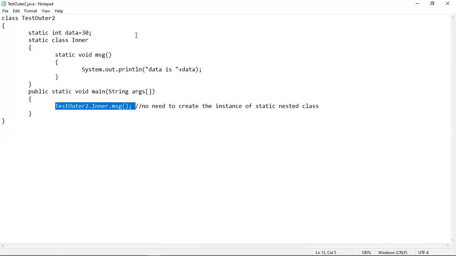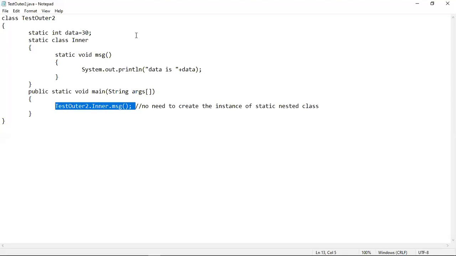Because if you want to access this message method from inside the TestOuter2 class, you will have to use an object of the nested class in order to access the message method, because you know that you can access nested class contents from inside the outer class, but only if you are creating an object of the nested class inside the outer class body. If you are not creating any object, if you want to directly access nested class contents from inside the outer class, that you cannot do.